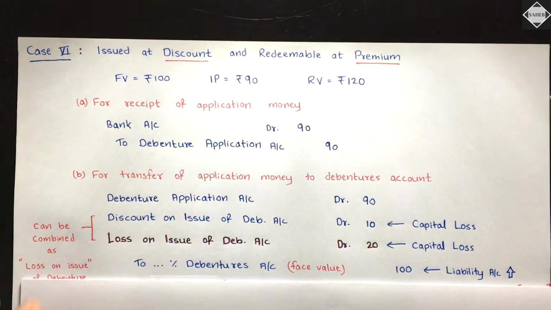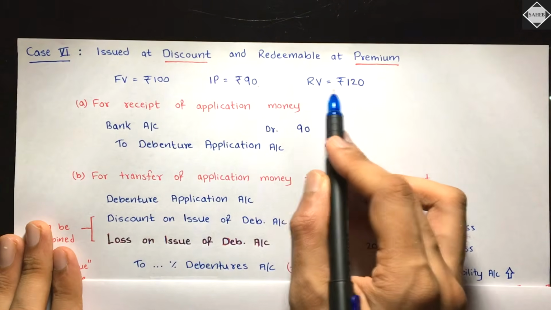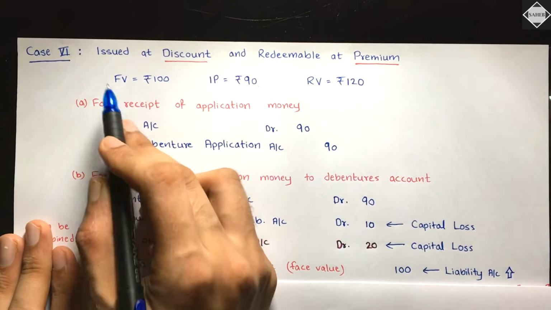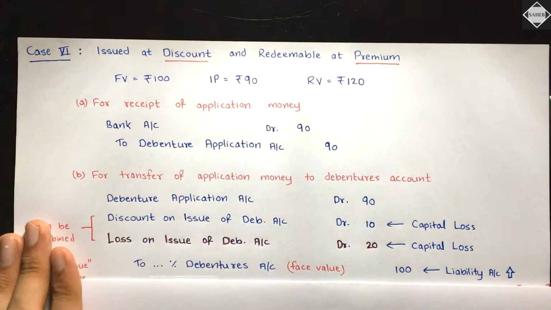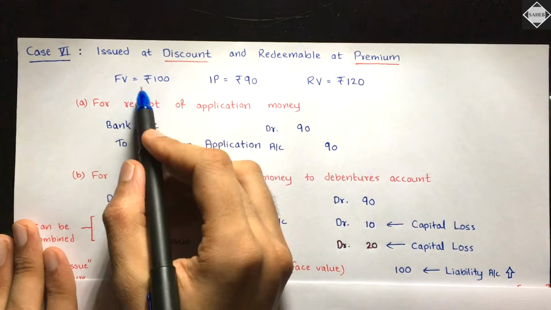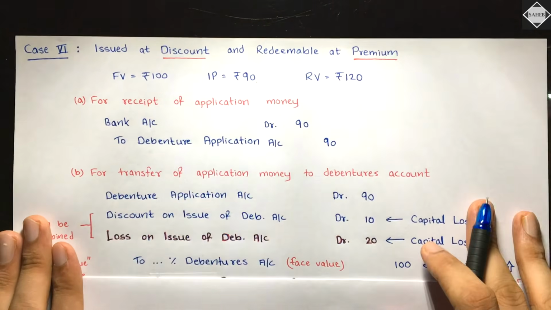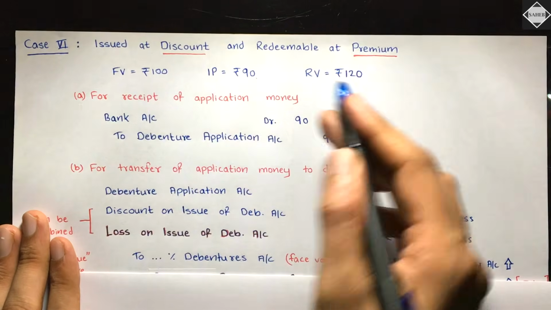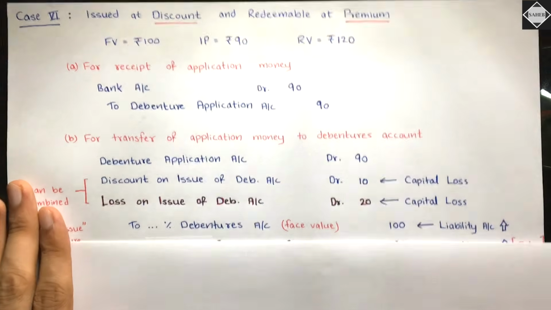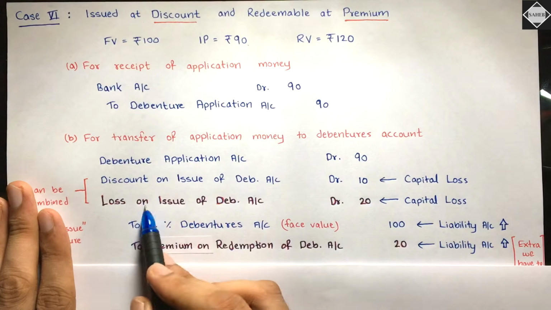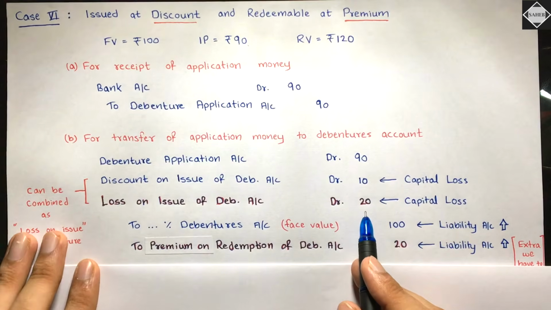So that's why always compare the prices with the face value only. Face value is the barometer. I told you in the concept also, face value is the barometer. Just compare with the face value. So 120 minus 100, 20 extra you are paying, so that 20 is the loss for you. Loss on issue of debentures 20, okay?